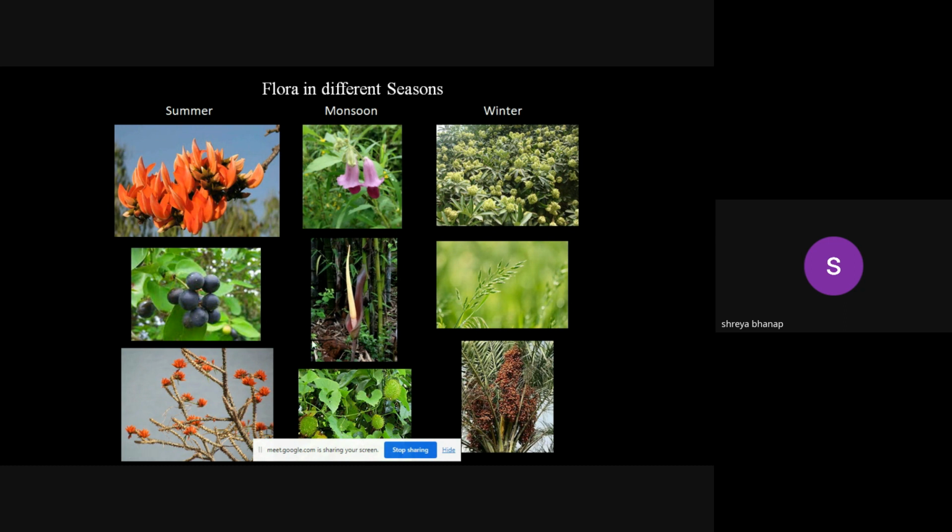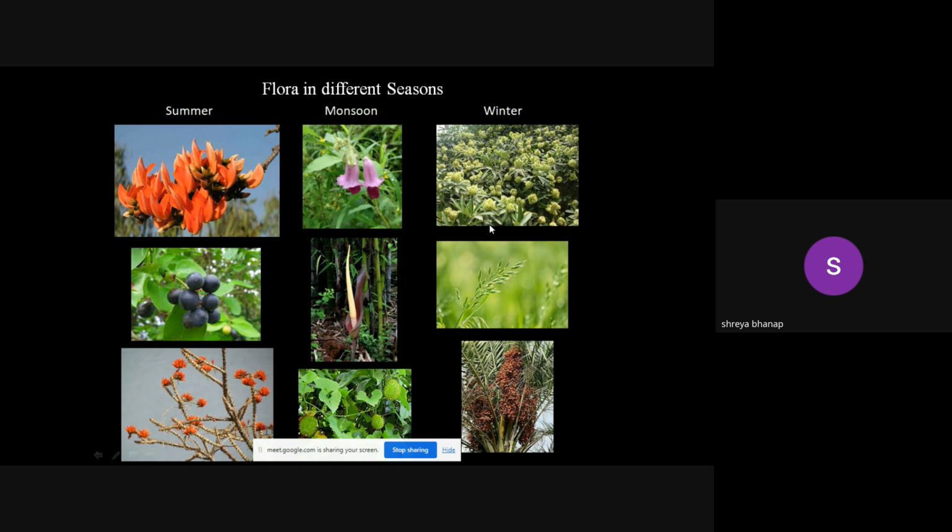This is the famous shevda bhaji, which we can observe during the early monsoon, the first or second shower. After the first or second shower of the monsoon, this flowering is there, and this is the famous wild vegetable.